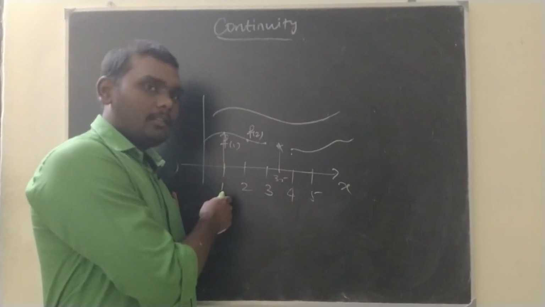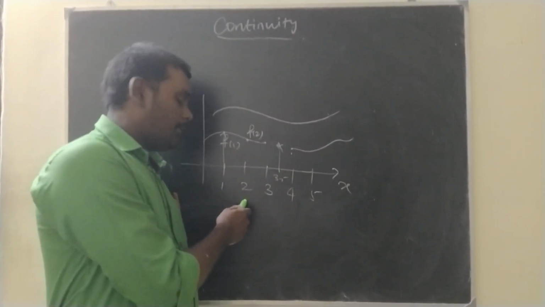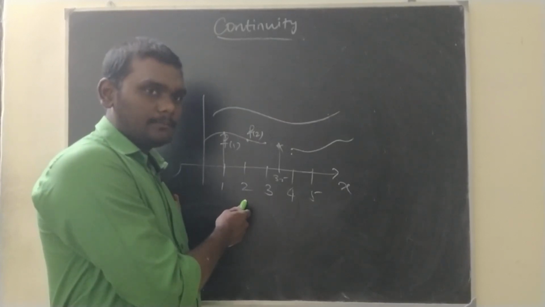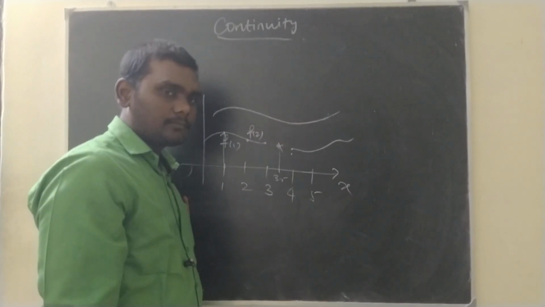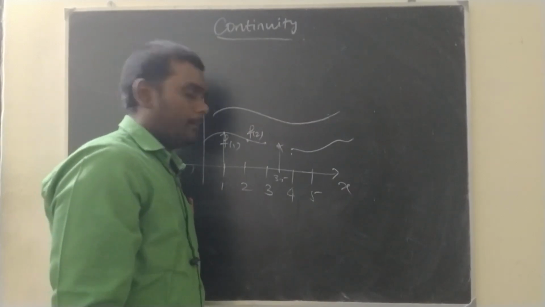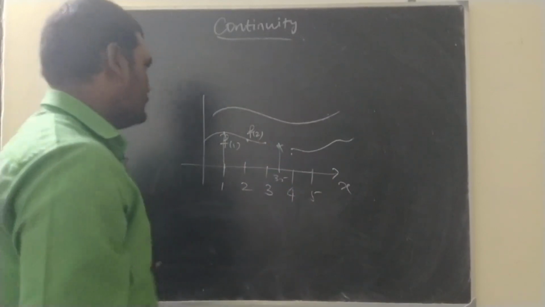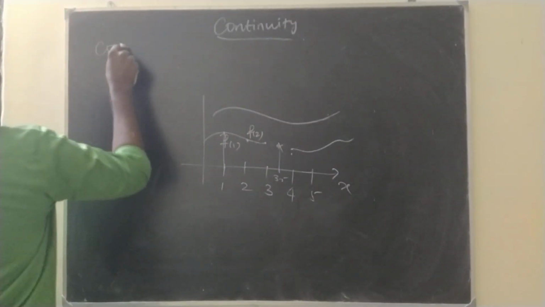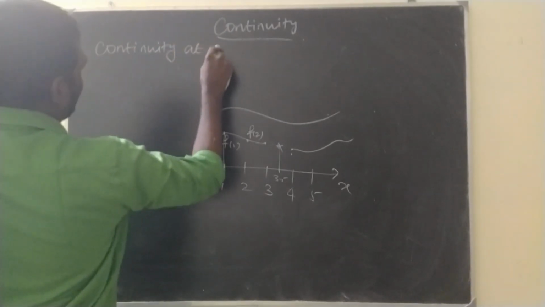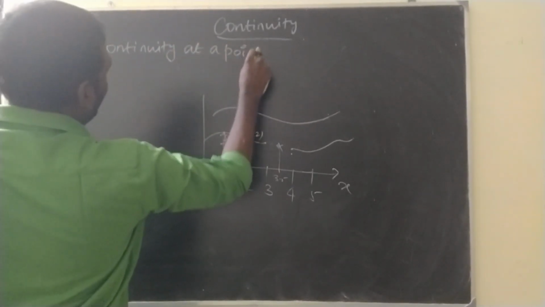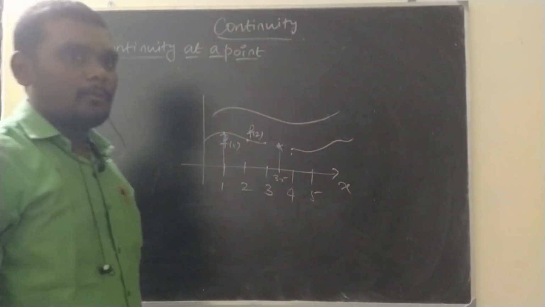So, at point 1, is this continuous or not? At point 2, is this continuous or not? At point 3.5, is it continuous or not? Okay. See, that brings us to the definition of continuity at a point. Which point?